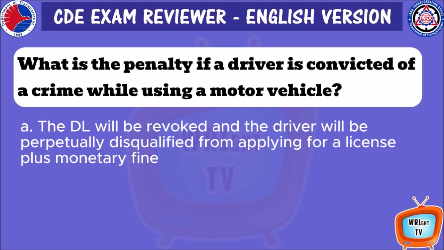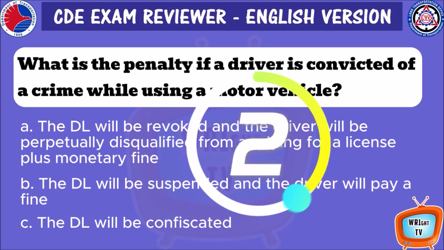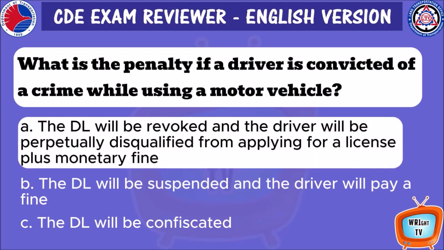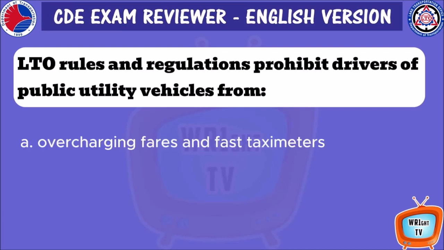What is the penalty if a driver is convicted of a crime while using a motor vehicle? A. The DL will be revoked and the driver will be perpetually disqualified from applying for a license plus monetary fine. B. The DL will be suspended and the driver will pay a fine. C. The DL will be confiscated. The answer is A.